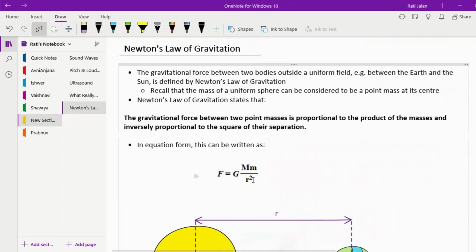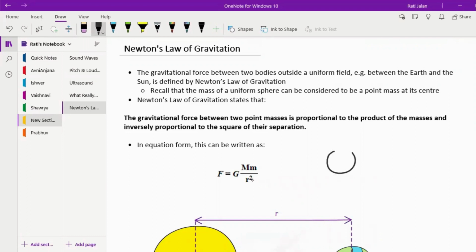So what this law says is that any two objects that are kept at some distance from each other, let's say there is a ball A and there is a ball B. Okay, what Newton's law of gravitation says is that at every time there is an attractive force with which they are trying to pull each other towards themselves. Okay, any two objects. For example, even me and the laptop in front of me, we are also two objects in a way. We are also trying to pull each other.